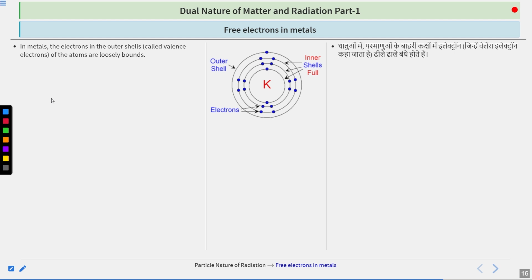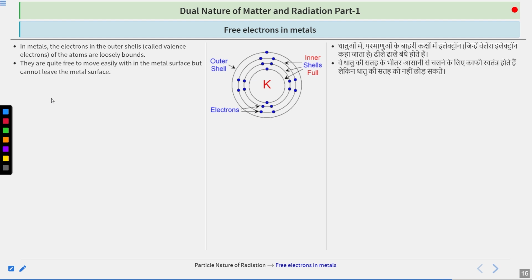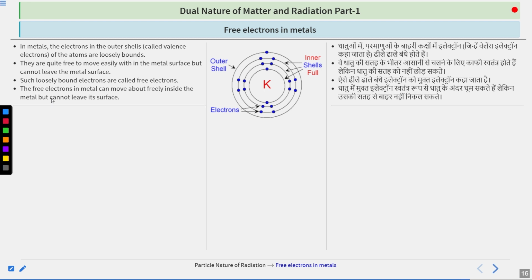Now, free electrons in metals. In metals, the electrons in the outer shell of the atoms, called valence electrons, are loosely bound. They are quite free to move easily within the metal but cannot leave the metal surface. Such loosely bound electrons are called free electrons. They could move about freely inside the metal but could not leave its surface because they require energy so that they could be emitted.